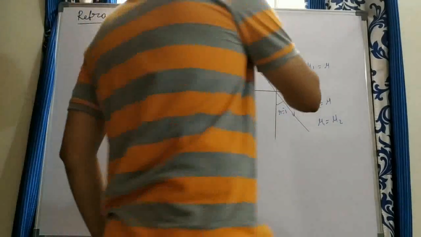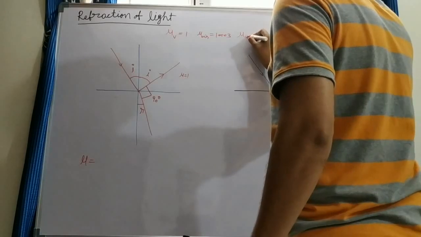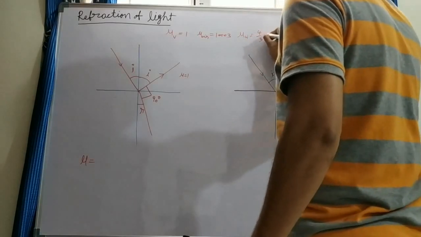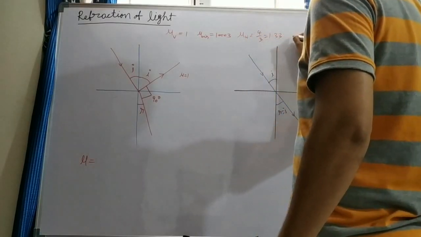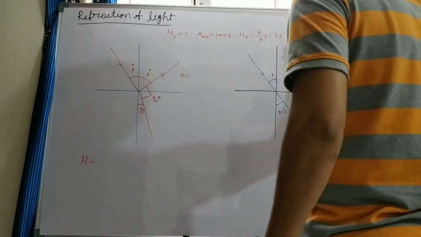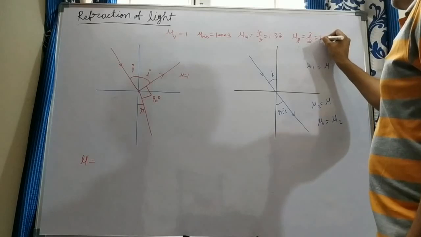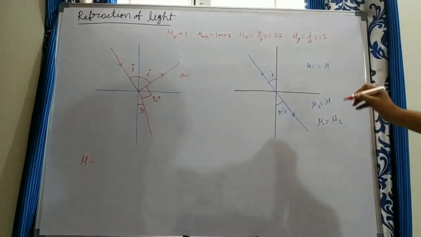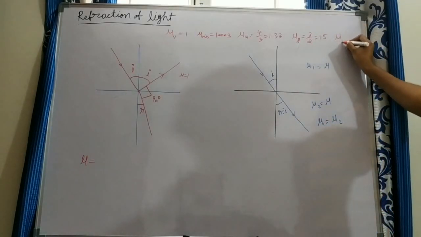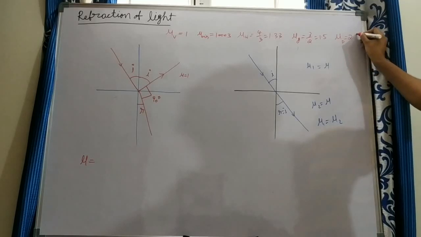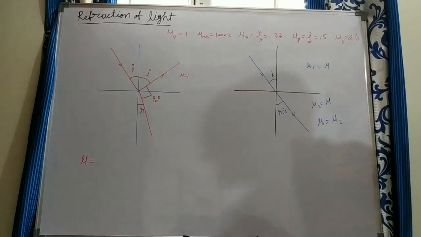Of course, the refractive index of water is 4 by 3, nothing but 1.33. The refractive index of glass is 3 by 2, nothing but 1.5, and the refractive index of diamond is 2.6 or 2.5 we get. So these values you have to remember.